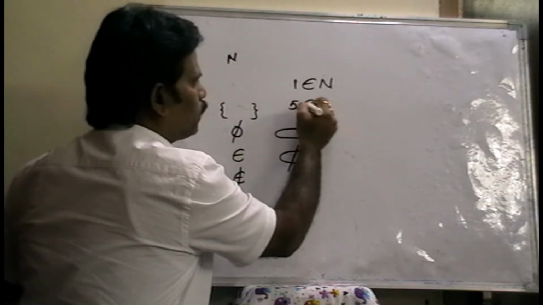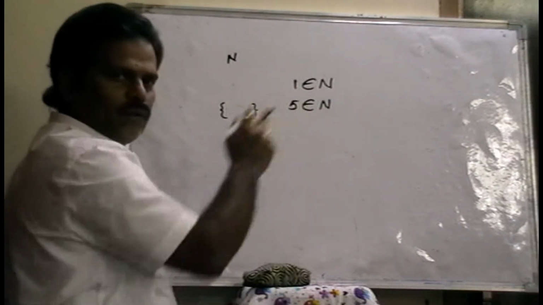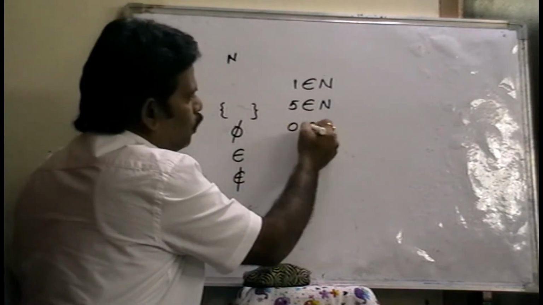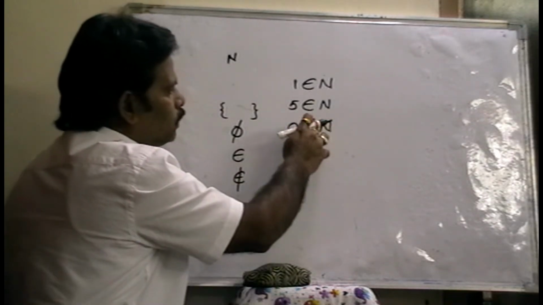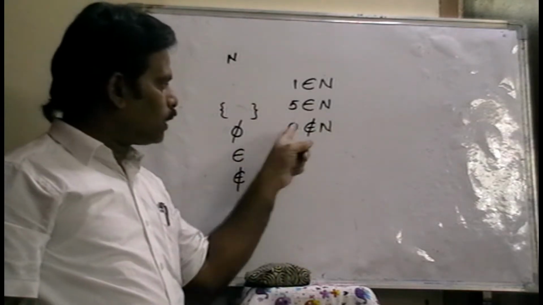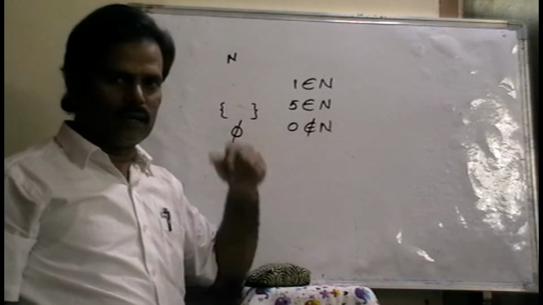5 is also a natural number, right? 5 belongs to N, because 5 is a natural number. 0 does not belong to N, because 0 is not a natural number. It is a whole number, right? So 0 does not belong to the set of natural numbers. In this set, 0 is not there.